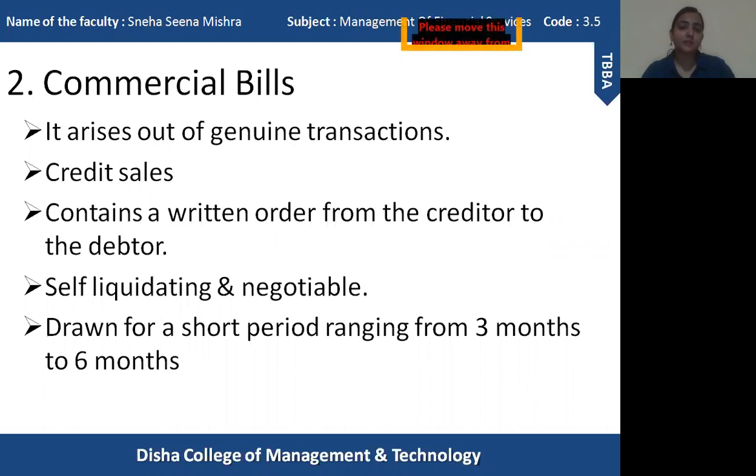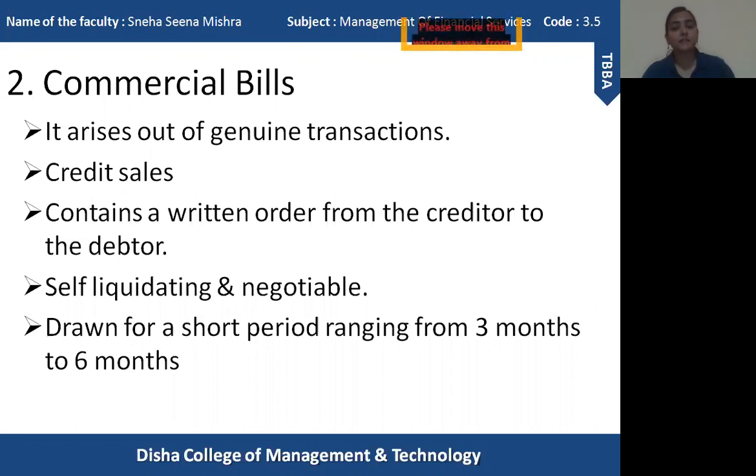This can also be converted into money before the due date. Suppose the seller has drawn a bill on a buyer, the seller can take the bill to any discounting house or acceptance house. They can discount the bill and get the money immediately, even before the due date, after the bill is discounted at a particular rate.